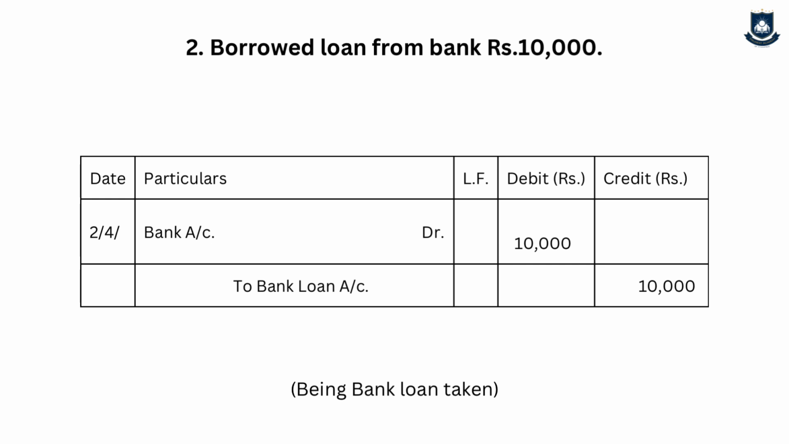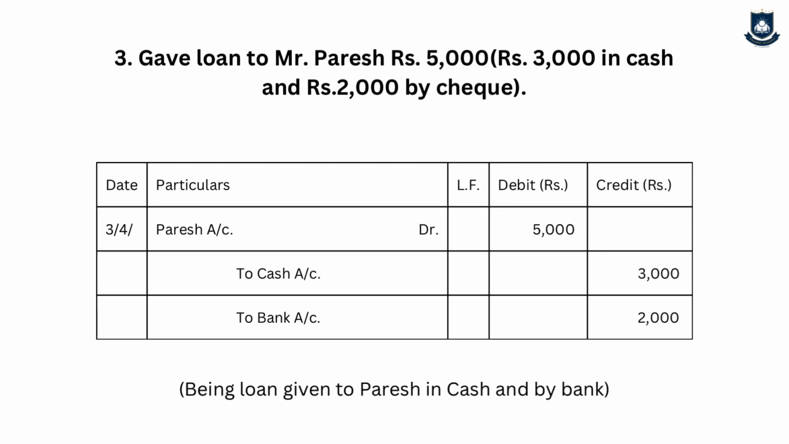The narration will be: being bank loan taken. And the logic as usual: bank is an asset, it is increasing, so debit, and bank loan is a liability, it is increasing, so credit. The next transaction is: gave loan to Paresh rupees 5,000, and in brackets we have given rupees 3,000 in cash and rupees 2,000 by check. So Paresh has been given a loan in two forms, one in cash and one by bank.